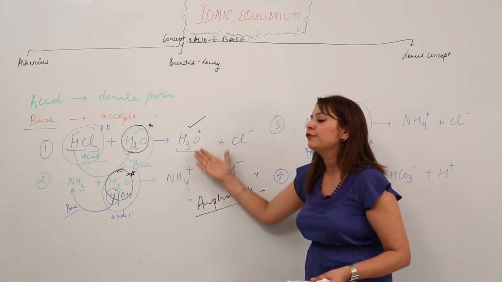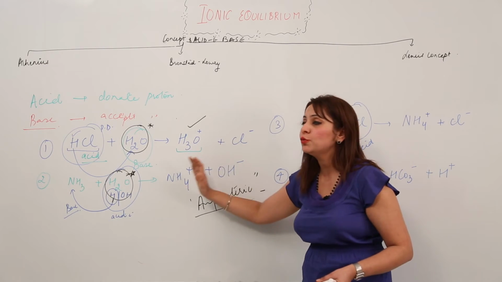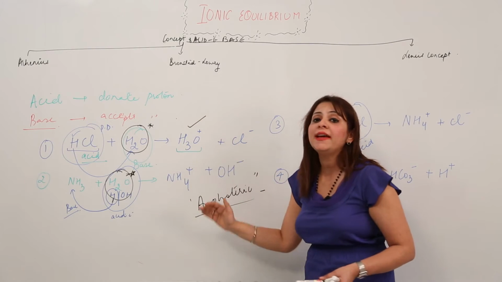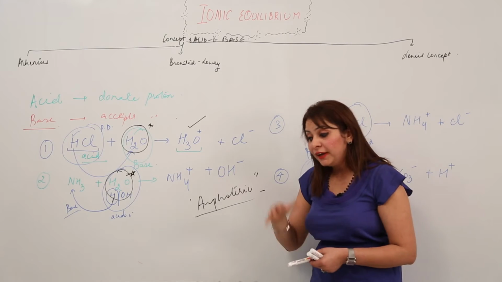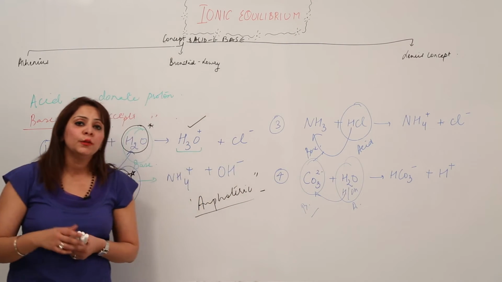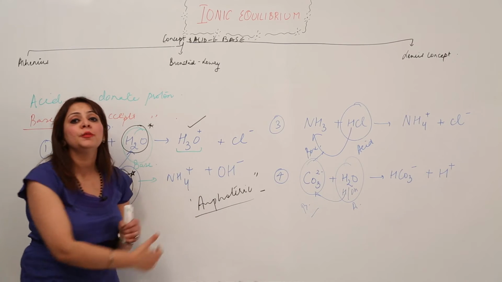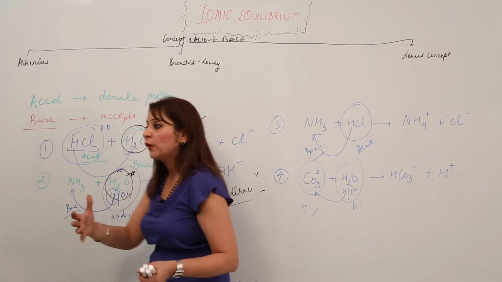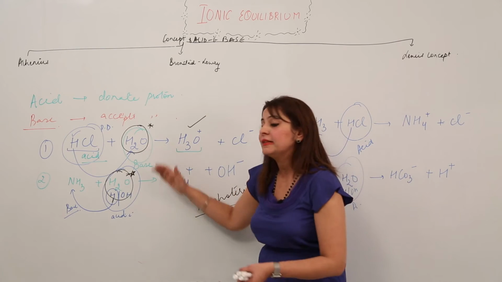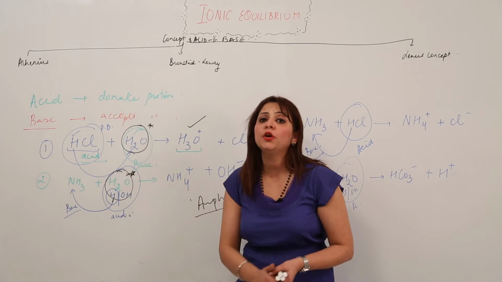So this is the difference between the two reactions. They belong to the same concept, they obey the concept, but still it shows the amphoteric nature of the water. So if you get a question like that, how can you show the amphoteric nature of the water? You can explain on the basis of the Bronsted concept. It has limitations, but still this is an accepted concept, and you can explain on the basis of this, right?